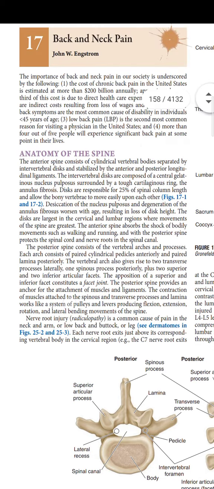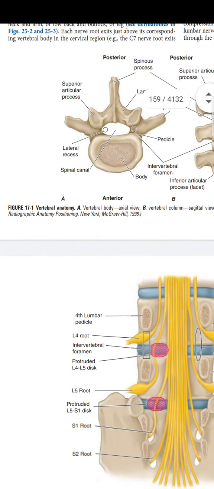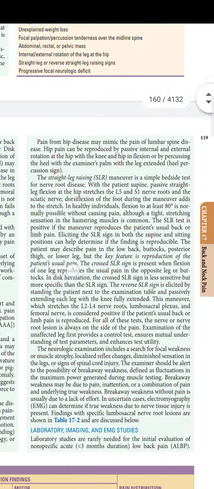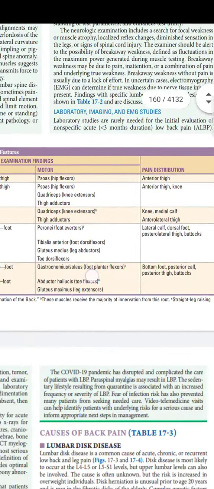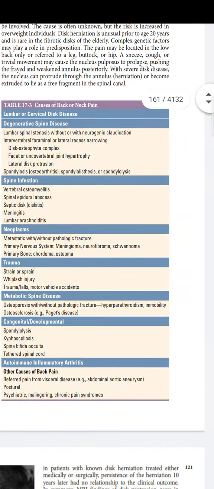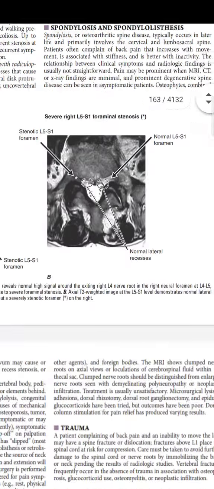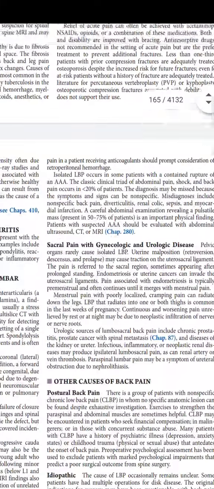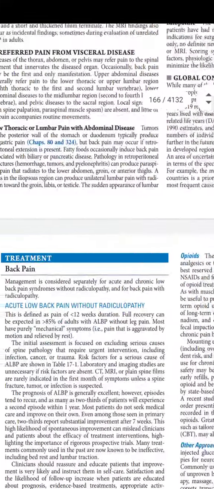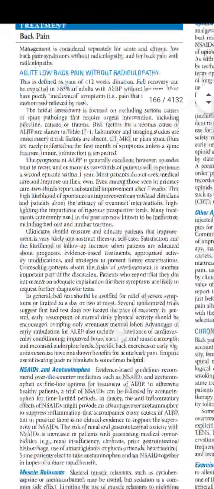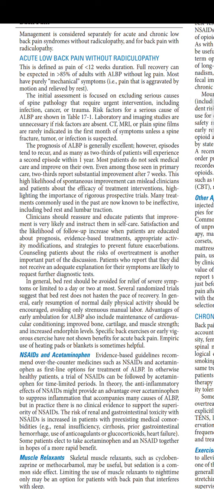The difference comes at back and neck pain. Here in back and neck pain, during the treatment part, I would suggest to go through the treatment part continuously, because they have given everything clearly, because earlier there was no subheading like NSAID, acetaminophen.